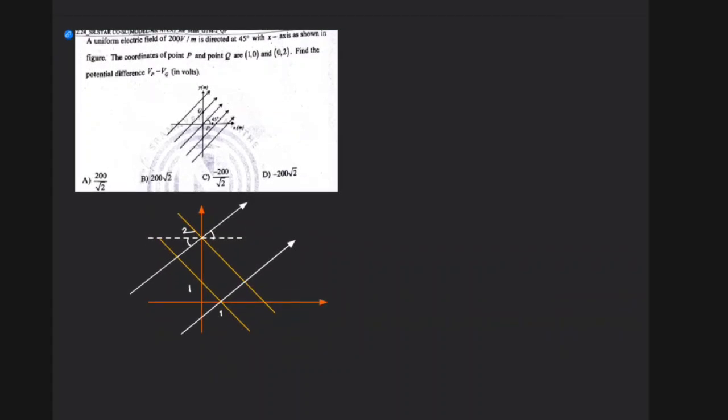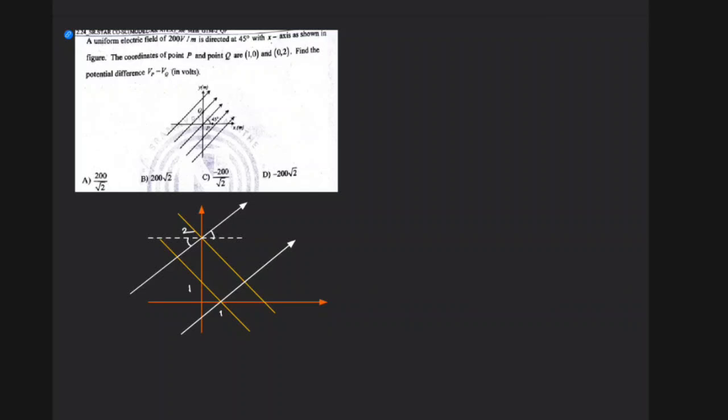Now this question is important. It is from electric field, or electrostatics, especially the electric field and potential concept. A uniform electric field of 200 volt per meter is directed at 45 degrees with the x-axis as shown in the figure. The coordinates of the points P and Q are: P is at (1,0) and Q is at (0,2). Find the potential difference Vp minus Vq.